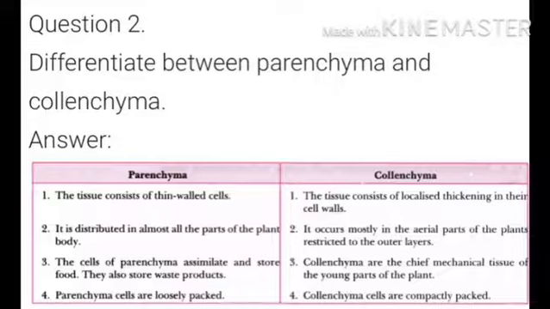The cells of parenchyma assimilate and store food. They also store water products. Collenchyma are the mechanical tissues of the young parts of the plant. Parenchyma cells are loosely packed, whereas collenchyma cells are compactly packed or tightly packed.